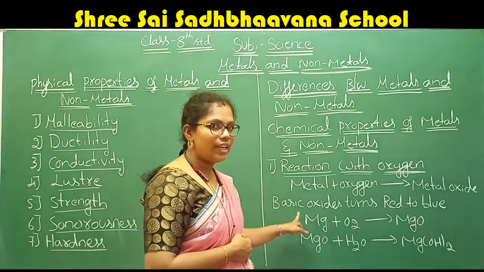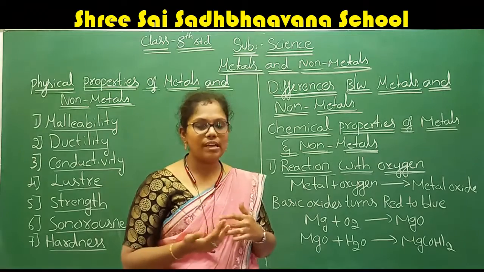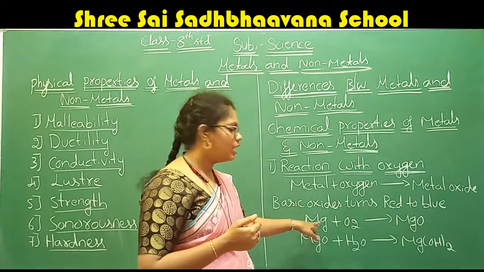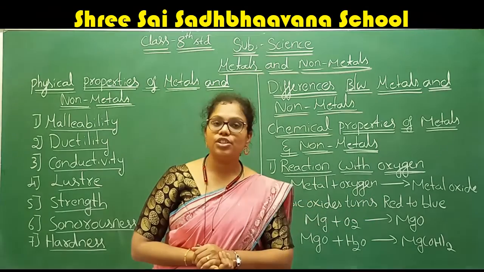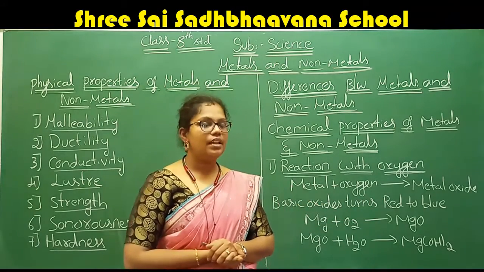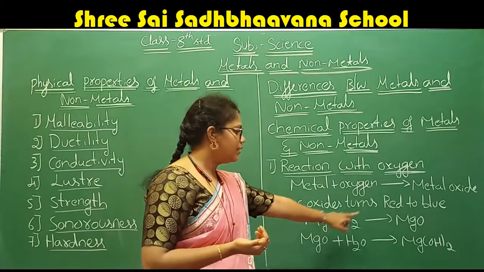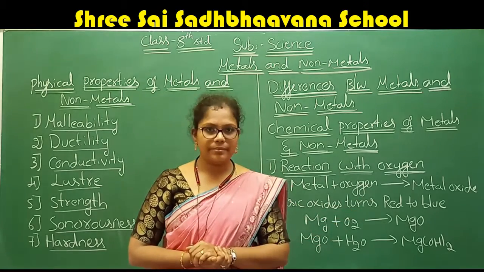Here I have taken just one example; we will discuss some more examples. First, I take one. If magnesium is reacted with oxygen, it forms magnesium oxide. Magnesium plus oxygen gives rise to magnesium oxide.